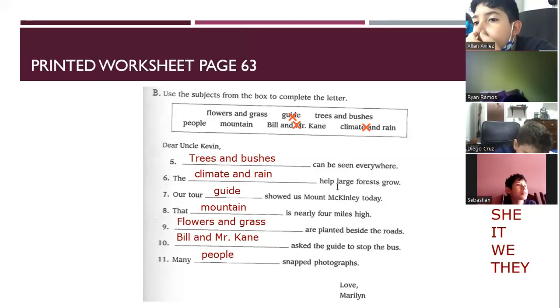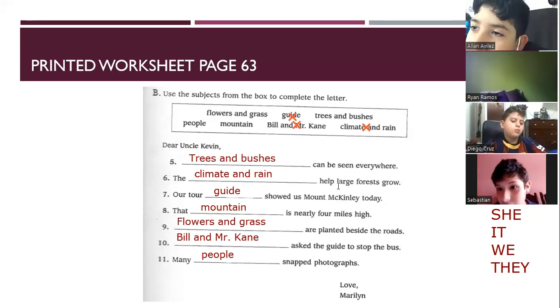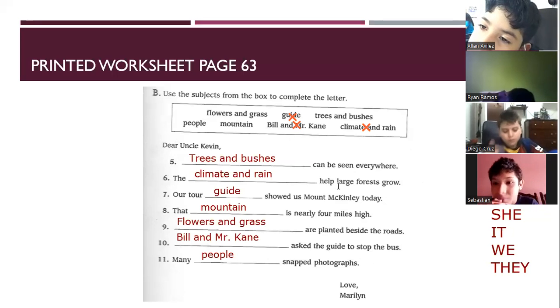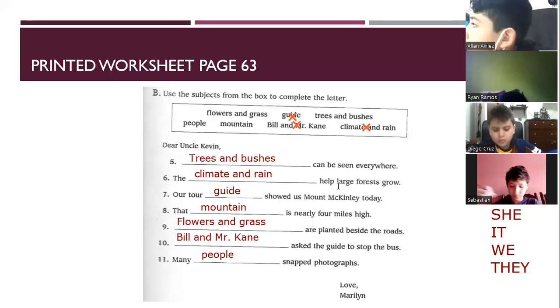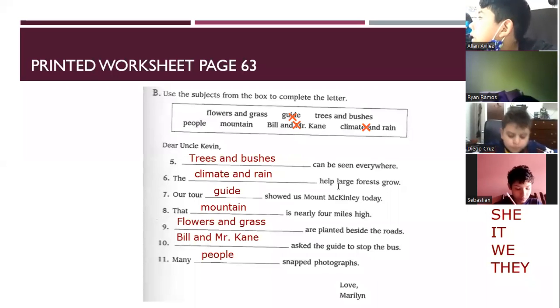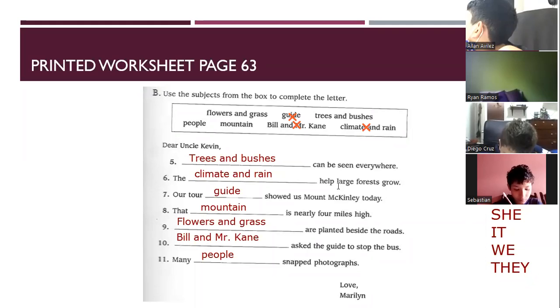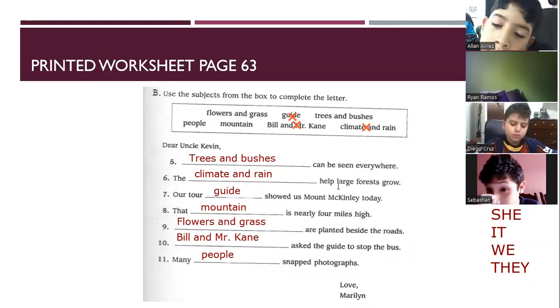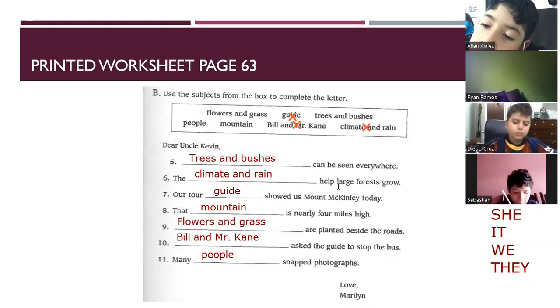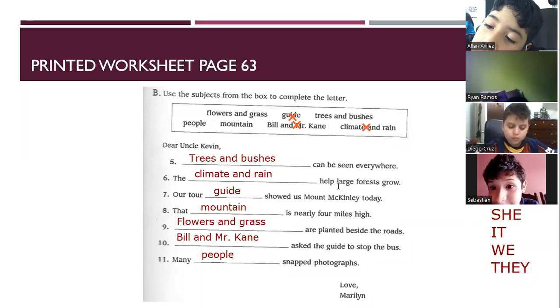The climate and rain help large forests grow. Our tour guide showed us Mount McKinley today. That mountain is nearly 4 miles high. Flowers and grass are planted beside the roads. Bill and Mr. Cain asked the guy to stop the bus. Many people snapped photographs.